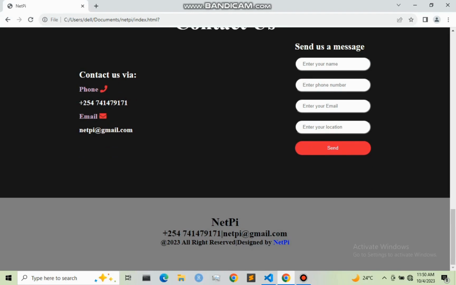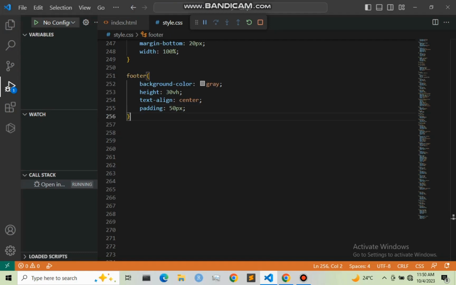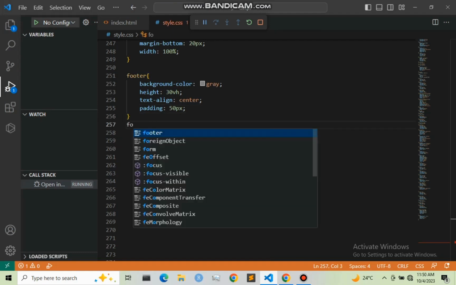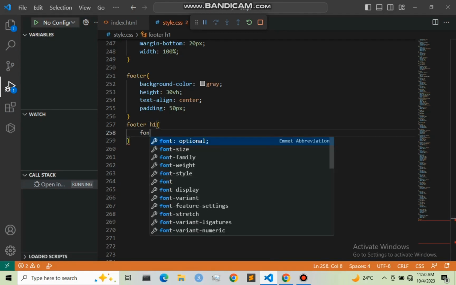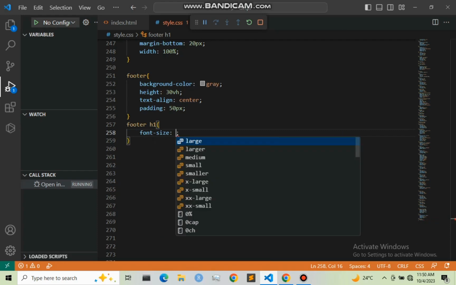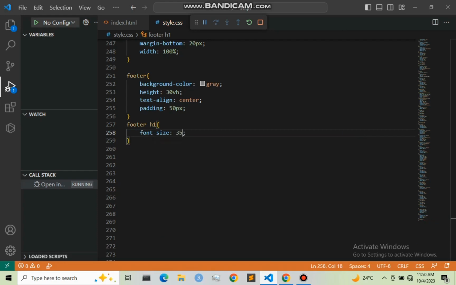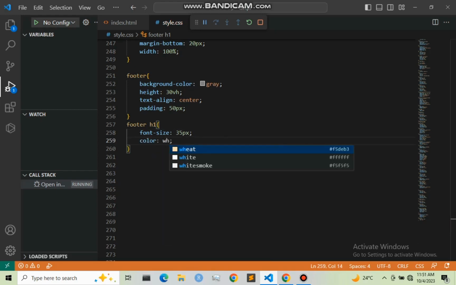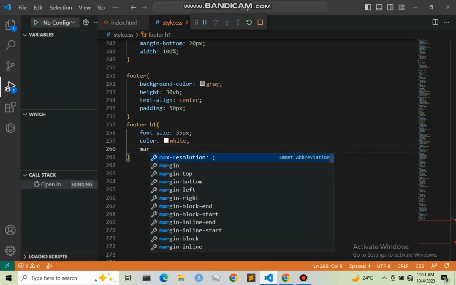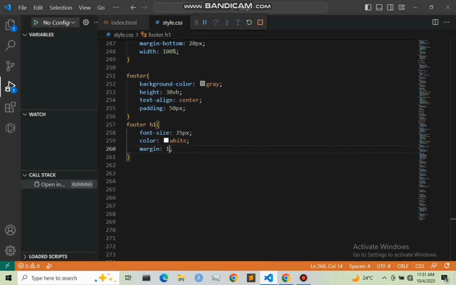So we have right here our footer. So let us start by designing this h1, that is footer h1. I'm going to give it a font size to be 35 pixel, and also the color I'm going to give it as white, and lastly I'm going to say margin to be 10 pixel and auto.